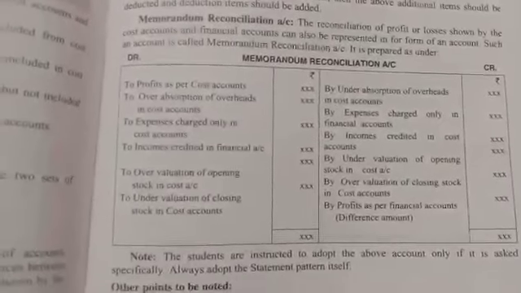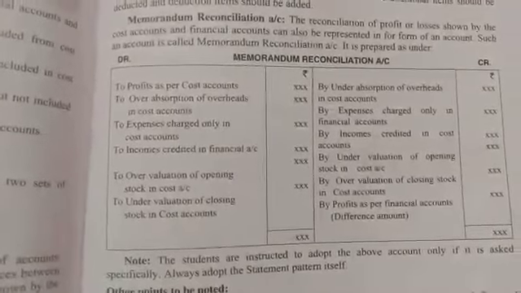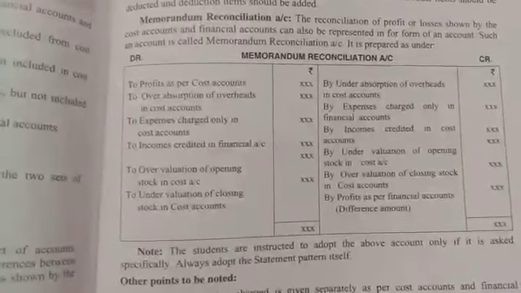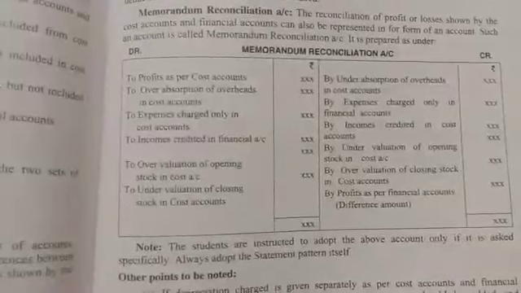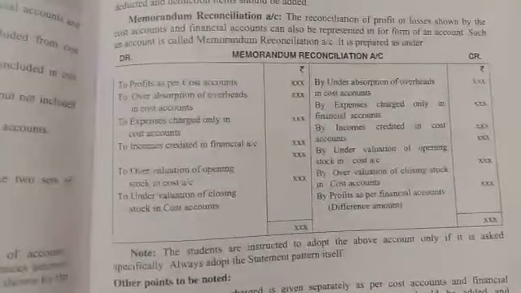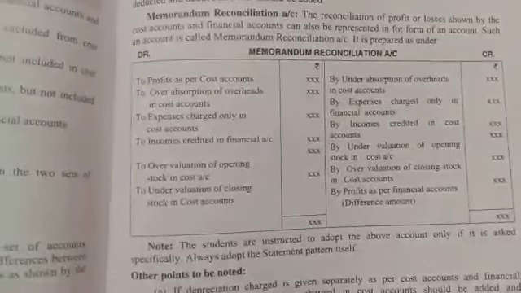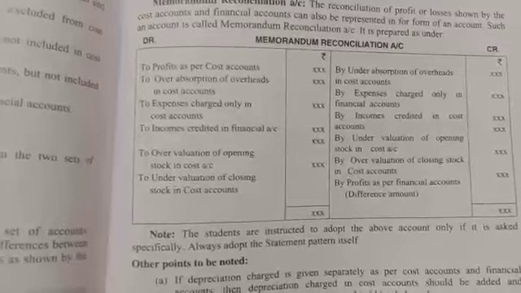Then we have the memorandum of reconciliation statement. It will be prepared only if they ask for it specifically, otherwise we prepare the statement only. Later we will discuss the memorandum of reconciliation. Here, the adding items are taken on the debit side and the deducting items will be taken on the credit side. That is the only difference. In the statement, whatever we add to the profit will be taken on the debit side, and whatever we deduct in the statement will be taken on the credit side.